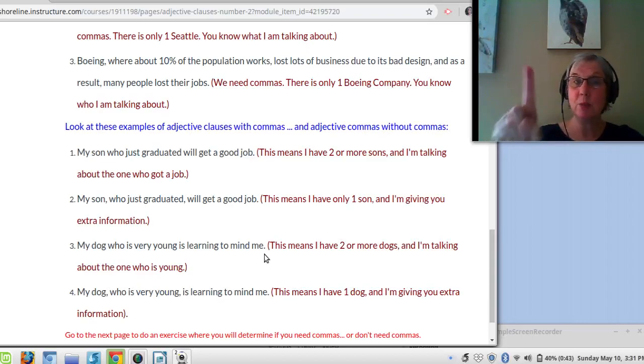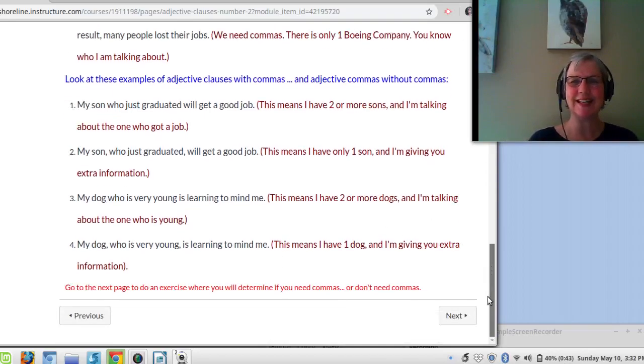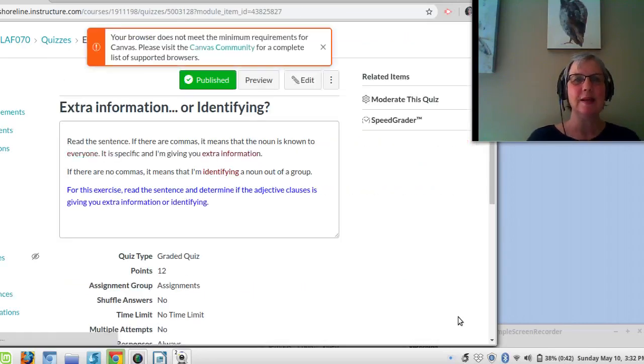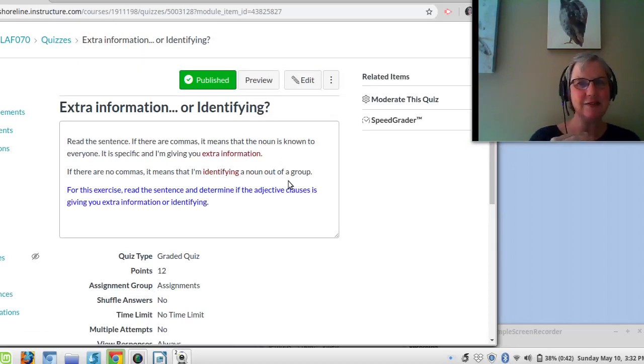But if I have only 1 dog, number 4, my dog, who is very young, is learning to mind me. So if we have only 1, we need commas, and that's what you'll be practicing on the next 2 pages. If there's commas, it means there's only 1 and you have extra information. If there's no commas, it means I'm identifying 1 out of a big group of many, of 2 or more.